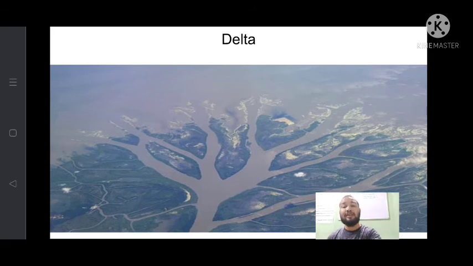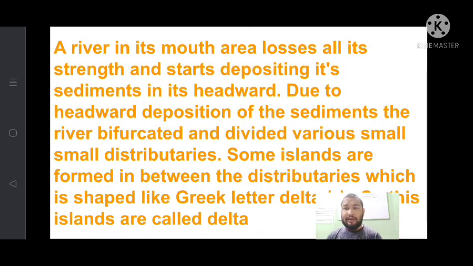You can see the diagram of delta. It is a triangular shaped island. On both sides there are distributaries. The main river bifurcates or divides, and small triangular shaped islands form, which are called river delta. See the definition of river delta.